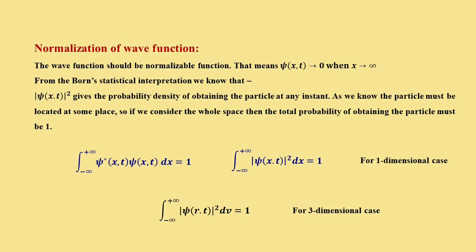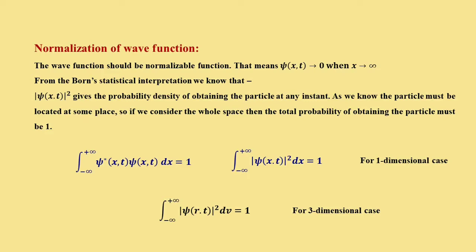And as we know from probability, the total probability of obtaining the particle at some place should be 1. Now mod of psi(x,t) whole square dx gives us the probability.